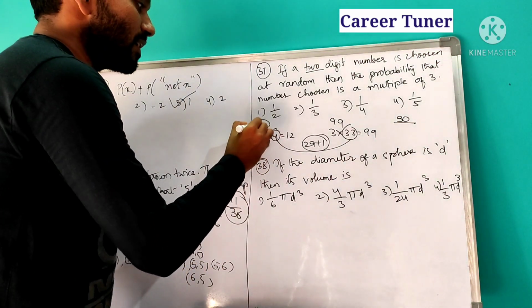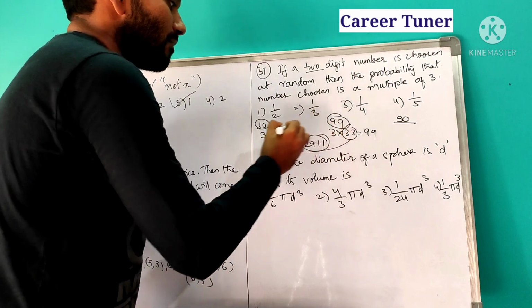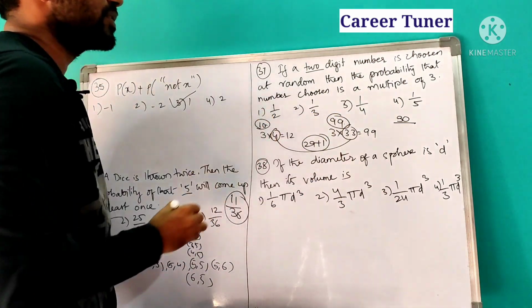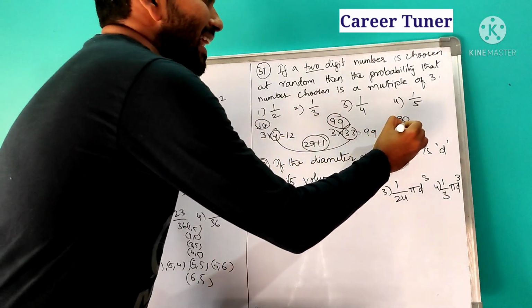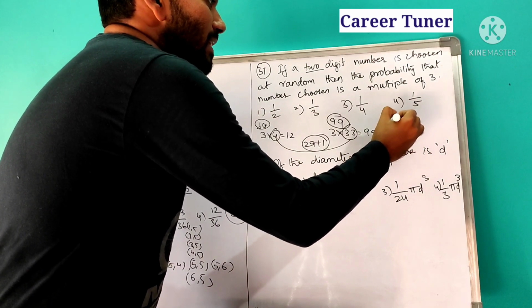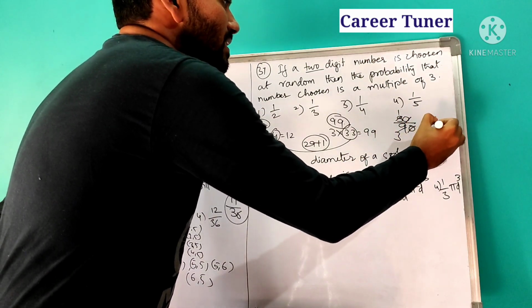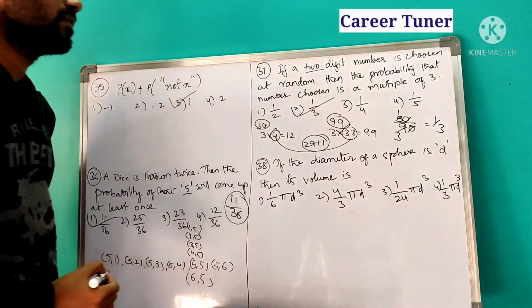Total 2-digit numbers are from where? From 10 to 99. From 10 to 99 in the sense 10 is also considered. So how much will it be? 90. So 0 cancels 0, 3 1s are 3, 3 3s are 9. So what is the answer? 1 by 3. So second option.